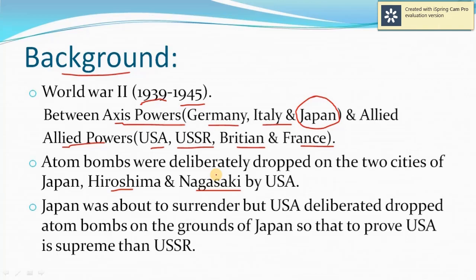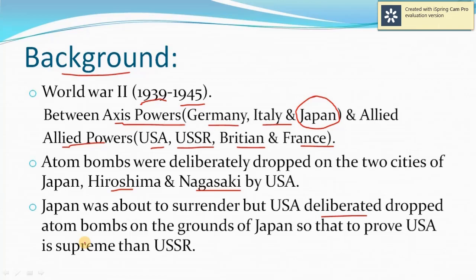USA dropped atom bombs to prevent further loss of lives of USA and allied powers. But Japan was about to surrender. USA deliberately dropped atom bombs on Japan to prove that USA is supreme over USSR. So it is clear why USA dropped atom bombs over Japan: there was a single reason, and that was to show USA is more supreme.